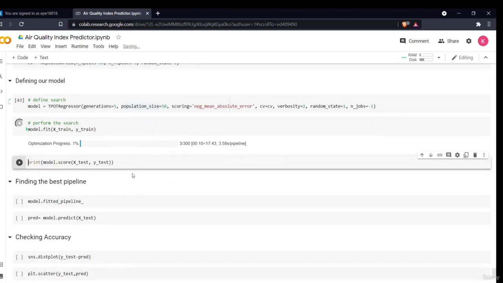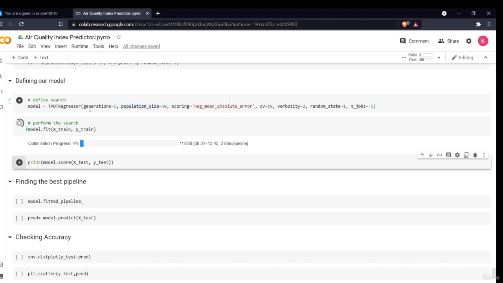So you can wait for around 5 to 10 minutes so that the model gets fitted. Also, you can set the maximum amount of time. Let's say you select 10 minutes, and then you tell the model to use 10 minutes and give the best model it has found by then, and not to go any further. You can also do that.